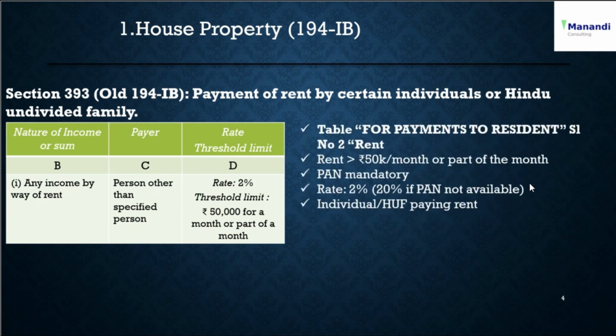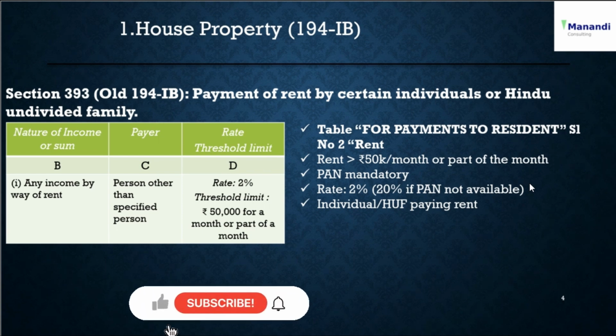In the new Act, there is a table of TDS for payments to residents. Under that, serial number 2 is the rent relating to this particular provision. The criteria is that the rent should be greater than 50K per month or part of the month, PAN is mandatory, and the TDS rate is 2%. If PAN is not available, then it will be 20% straight away, which is 10 times the normal rate, and it has to be an individual or HUF paying the rent.